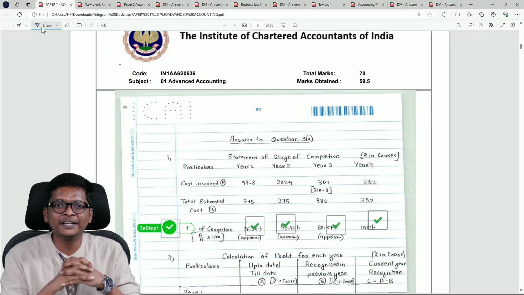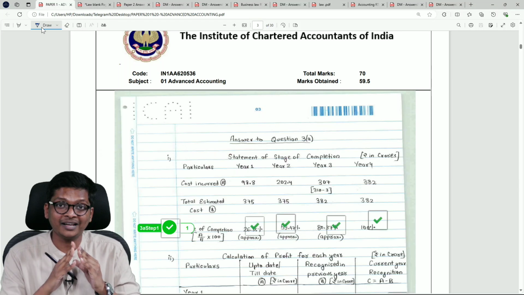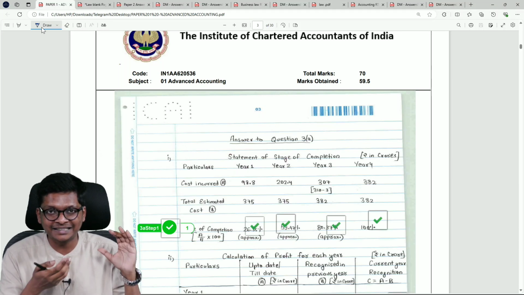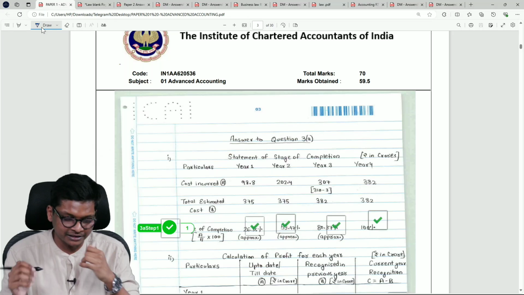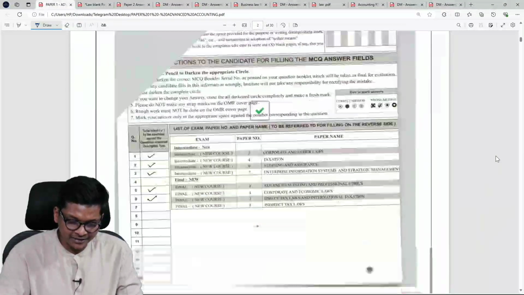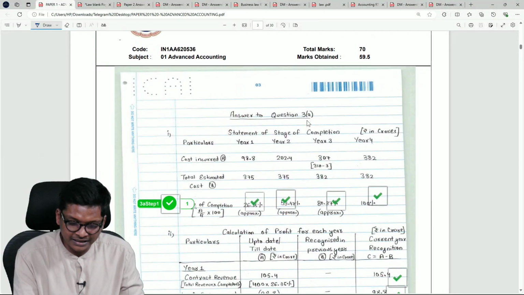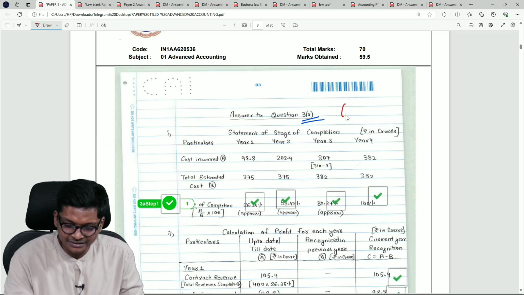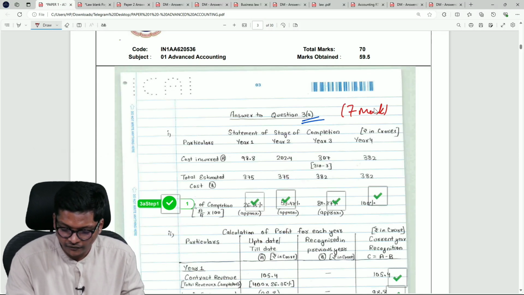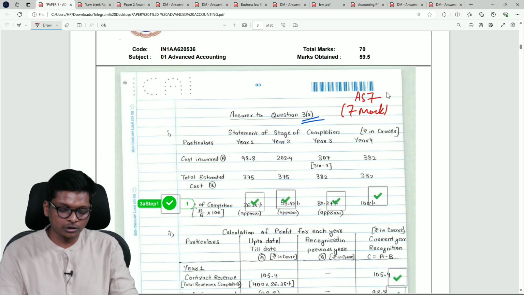I am going to keep this video quick because, unlike law where we have spent a lot of time analyzing each answer, here I am going to focus on the key things the student has done for each answer. The student has straight away started off with 3A. That means they are choosing a question they know well. This is a 7-mark question from AS 7, construction contracts.